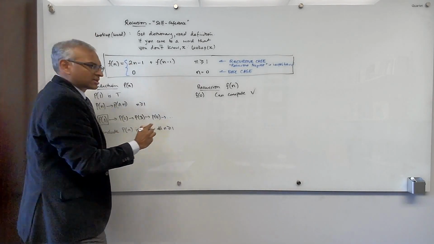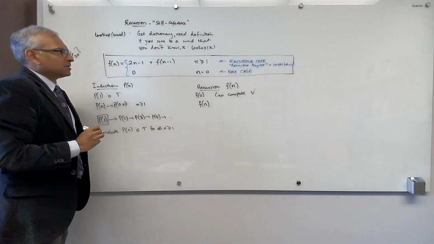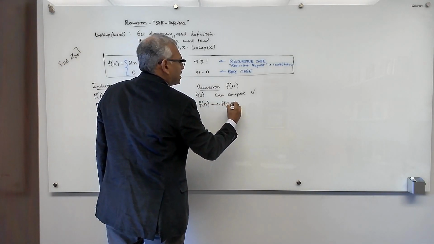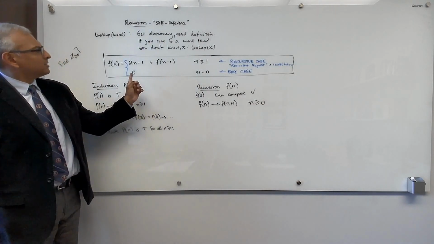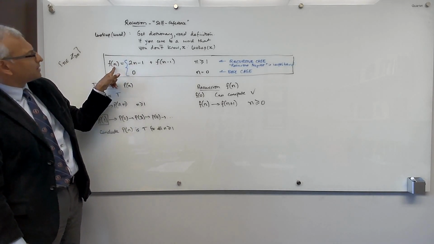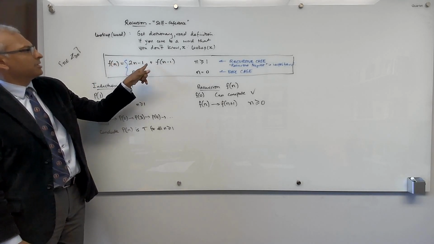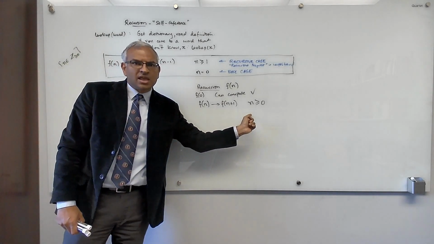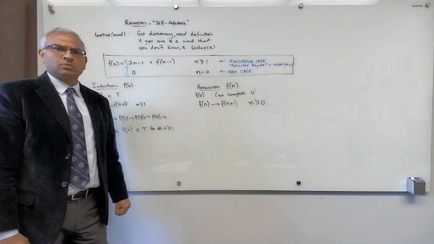What this recursion tells us is that if we can compute f of n, then we can compute f of n plus 1 for n greater equal to 0. Because if I plug in 0 here, I can compute 1. If n minus 1 is 0, that means n is 1. So f of 1 is something plus f of 0. So 0 implies 1, 1 will imply 2. That's what this is saying: if I can compute f of n, I can compute f of n plus 1 for any n greater than or equal to 0.